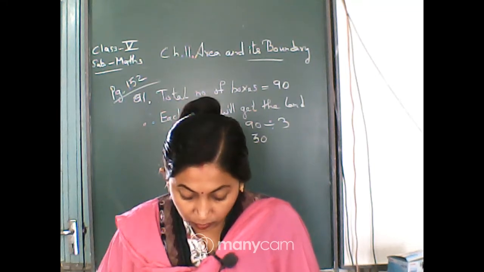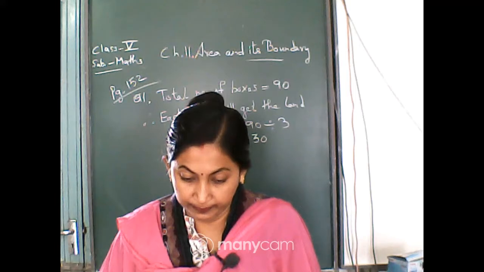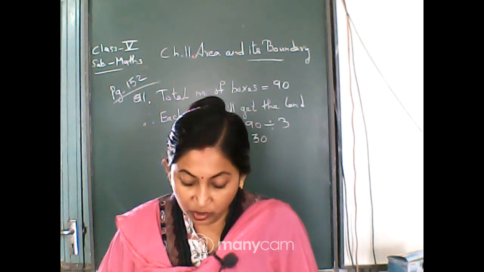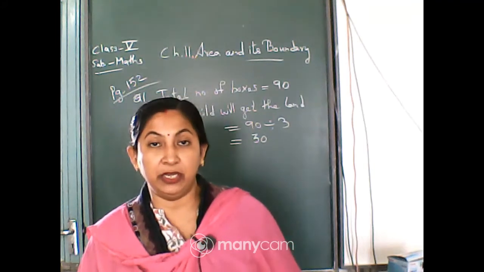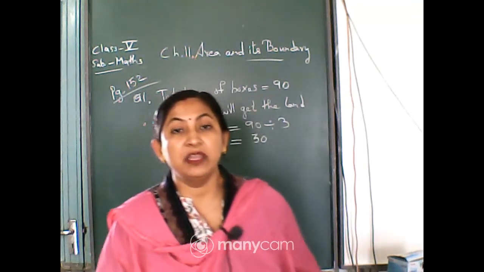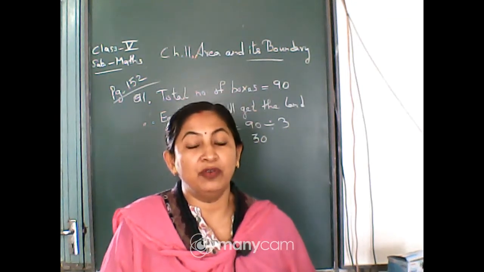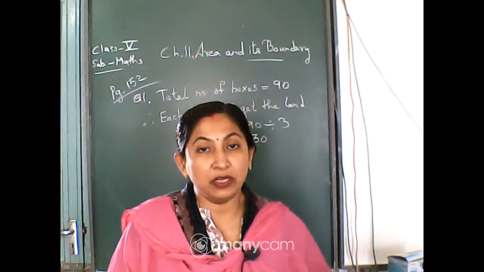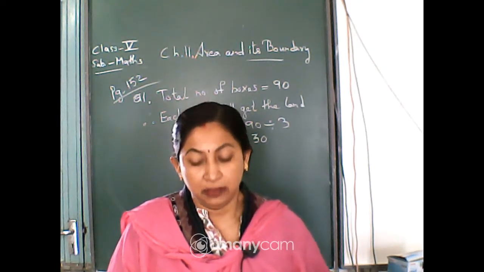Now come to the next one, practice time. Look at the table. If you were to write the area of each of these, which column would you choose? Make a tick. Here some items are given, and you have to choose what should be their area unit, either square centimeter or square kilometer or square meter. You have to just give a tick mark to the units.